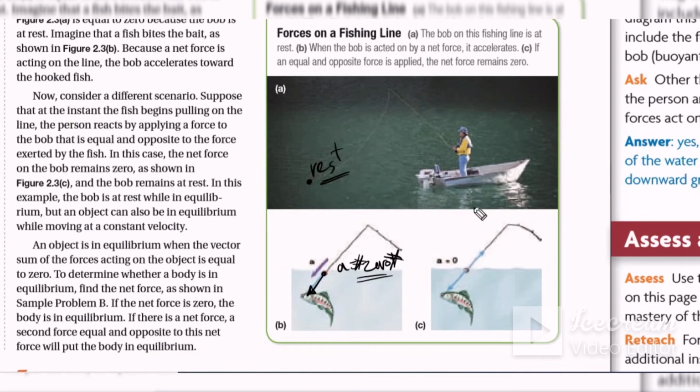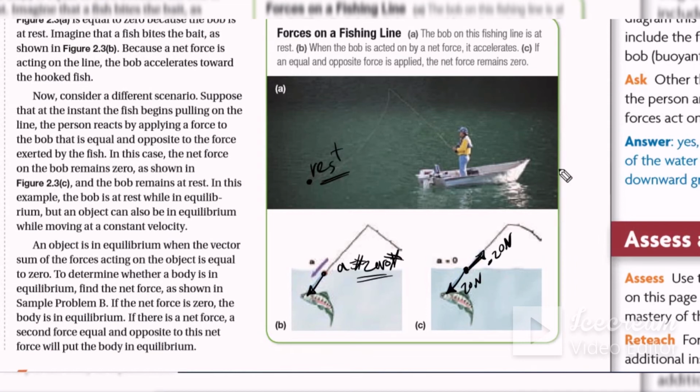Okay, what about if this man exerts a force in the opposite direction, the same force? Suppose this one exerts 20 Newton, and he exerts the same force in the opposite direction. Now also we have the net force equals 0, because this one is also in equilibrium.